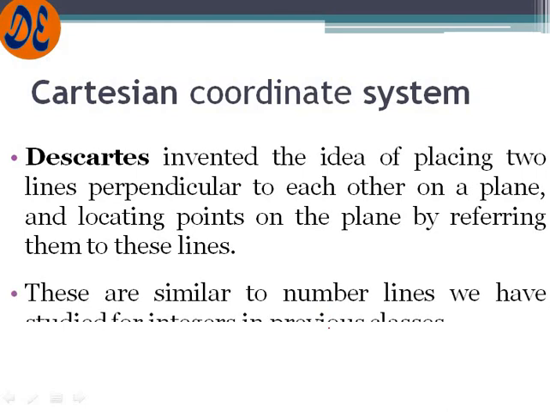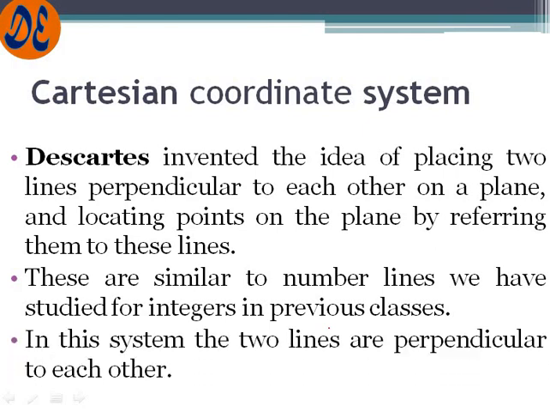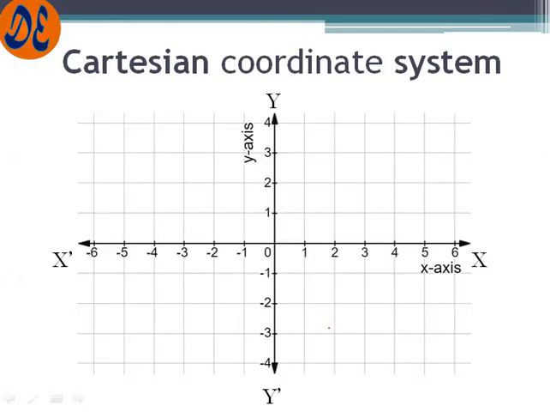So let us see what these lines may be. These are similar to the number line that we studied for integers in previous classes. We all have studied the number line. There is a horizontal line where we put the numbers 0, 1, 2, 3, and on the left side we put -1, -2, -3. So that is basically called a number line. The same type of number line is used in this system also. But the difference is that in a number line we use a single line, and here we will use two lines perpendicular to each other.